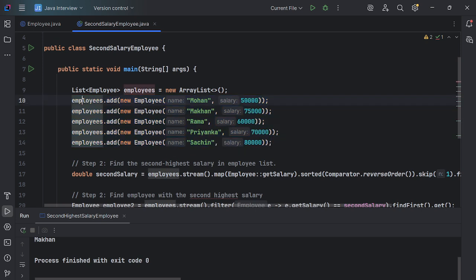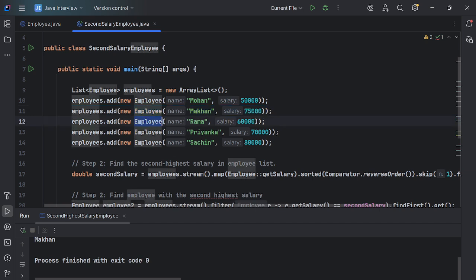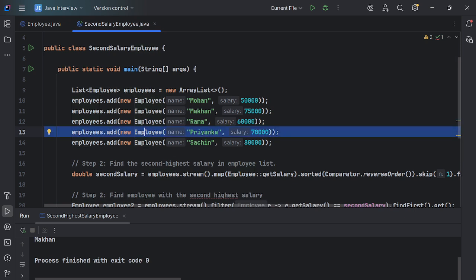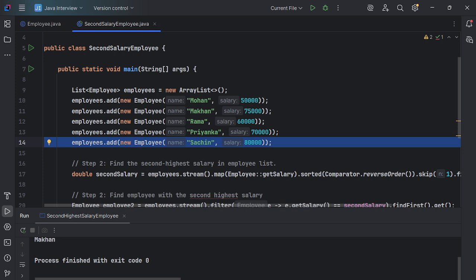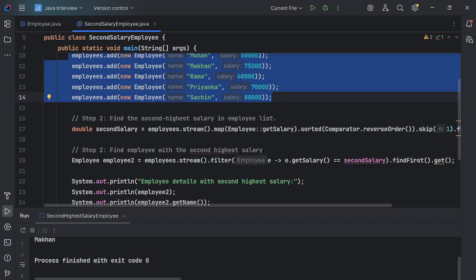So let's see, here we have created the employee list with names of employees. I am adding employee.add new Employee Mohan with 50,000 salary, and I am adding new Employee Makhan having 75,000 salary. I am adding new Employee Rama with 60,000 salary, and I'm adding new Employee Priyanka having 70,000 salary, and I'm adding new Employee Sachin having 80,000 salary. So we have five employees in total. I have added five employees here, with their names and their salaries, guys.